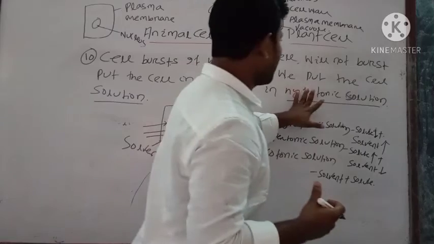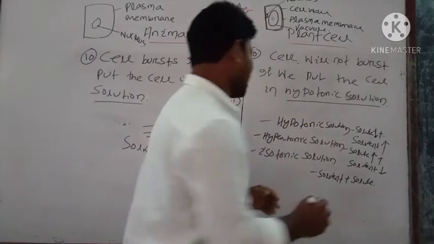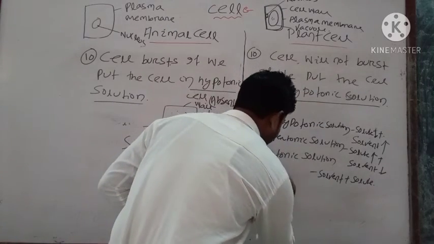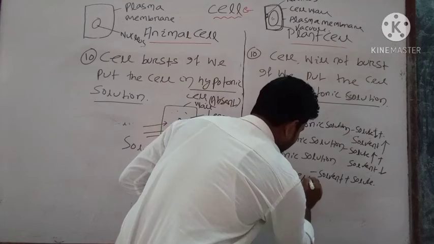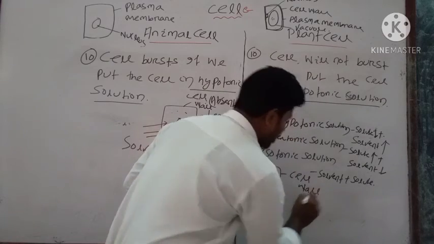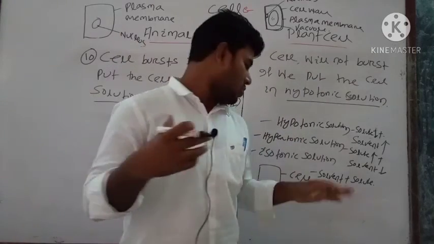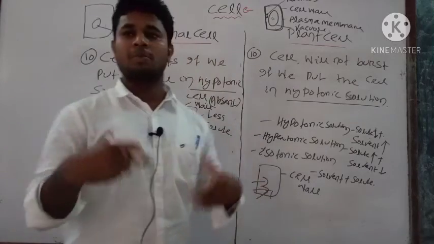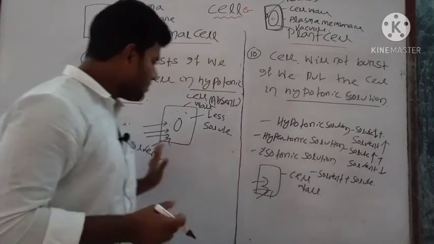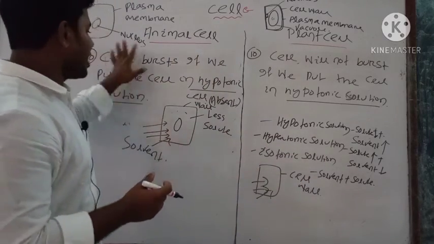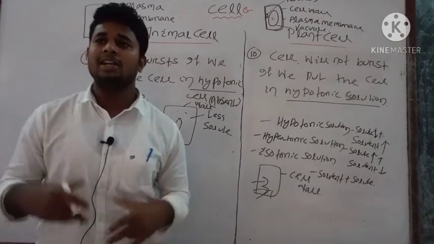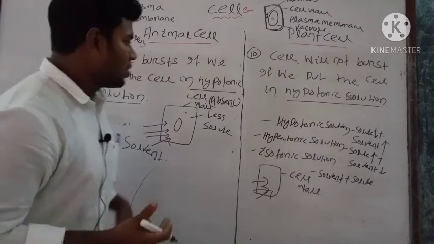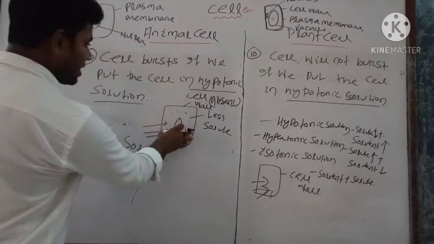But as you know, the plant cell has a cell wall, which is very rigid. That's why when the solvent flows inside the cell, it will not burst. That is the main basic difference. That's why the animal cell will burst in hypotonic condition. Note down these points and draw this diagram.